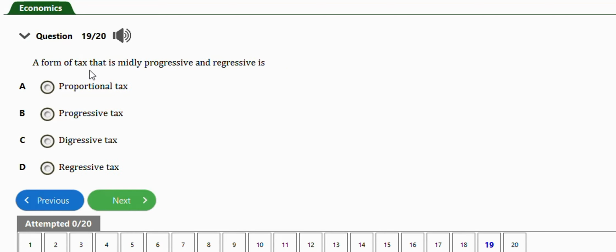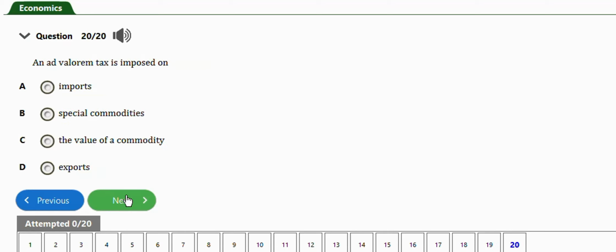Next question is this one. It says a form of tax that is mildly progressive and regressive is what? We have proportional tax, progressive tax, digressive tax, regressive tax. The right answer is option C, digressive tax. Last question before we end this video is this one. It says an ad valorem tax is imposed on, we have import, special commodities, the value of a commodity, exports. So the right answer is option C, which is the value of a commodity.